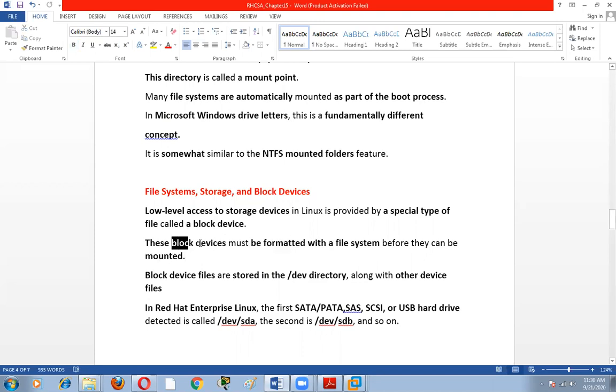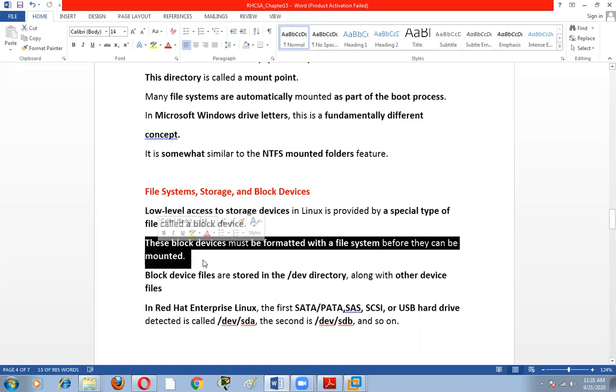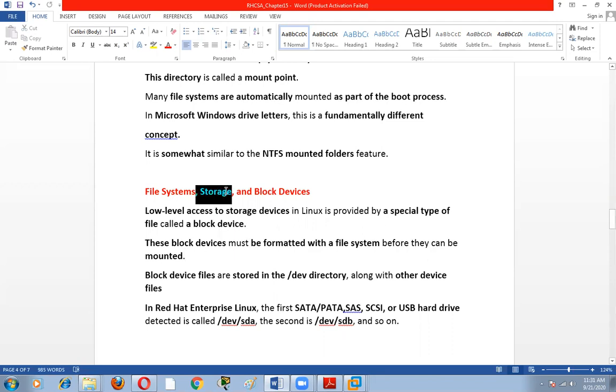So we have a hard disk, and we create a partition. The partition should be formatted and it will be mounted on any particular empty directory. So this is the procedure to use storage. Storage is also called block devices. In Linux, it's called a block device. In Windows, we call it just a hard disk.